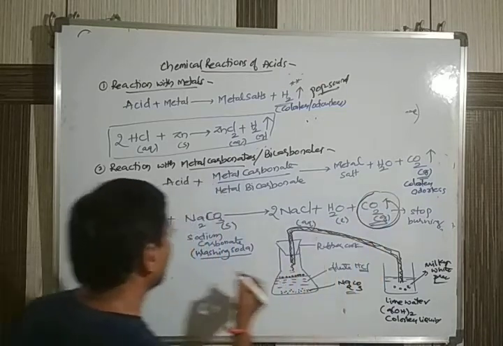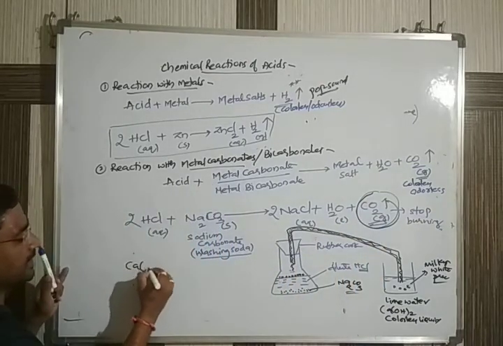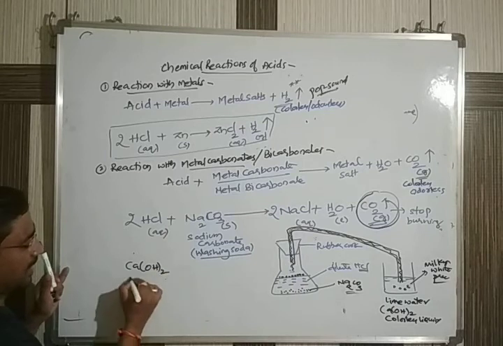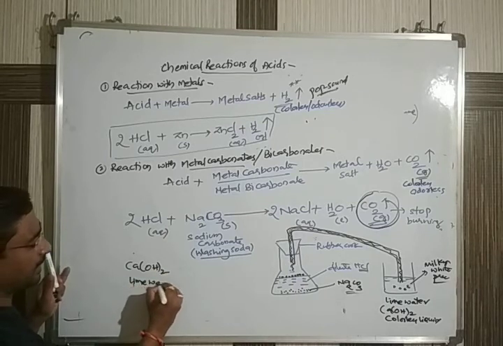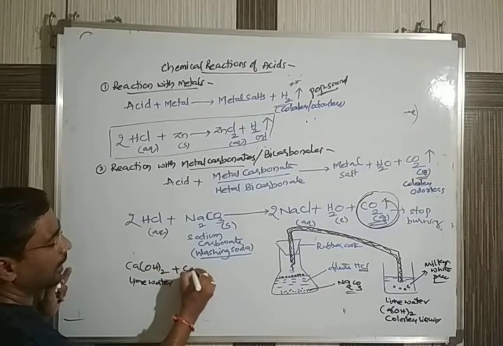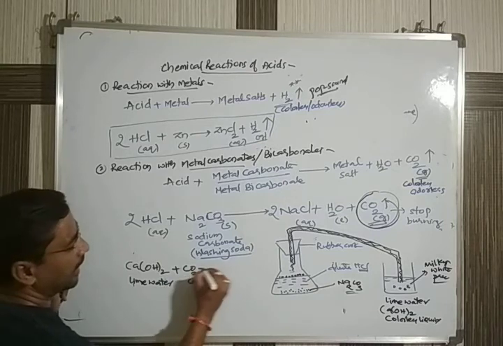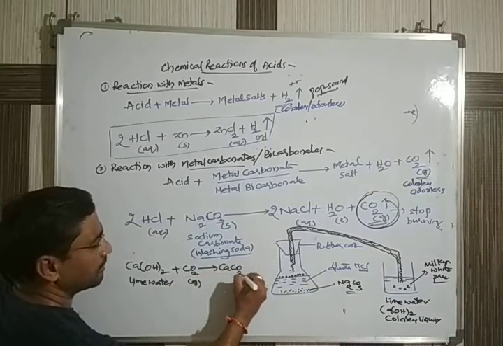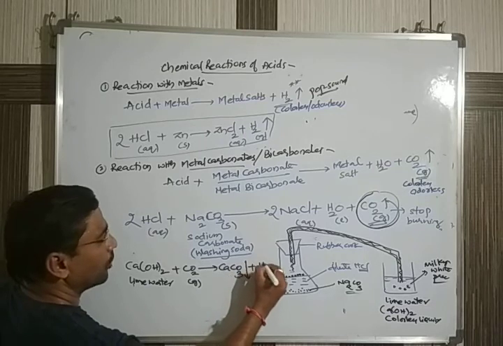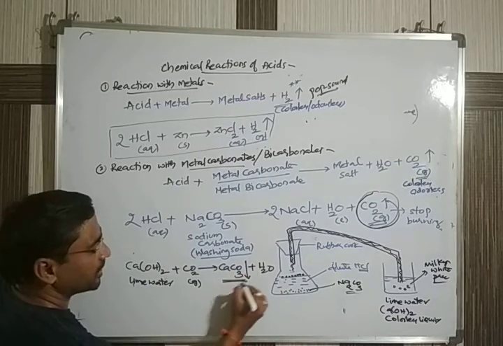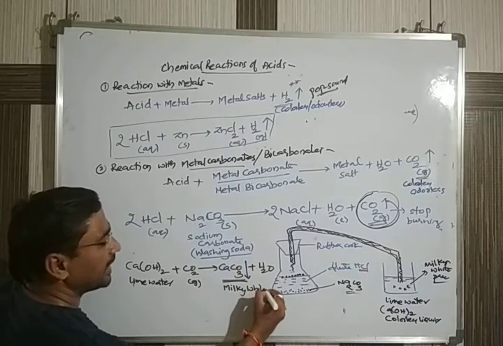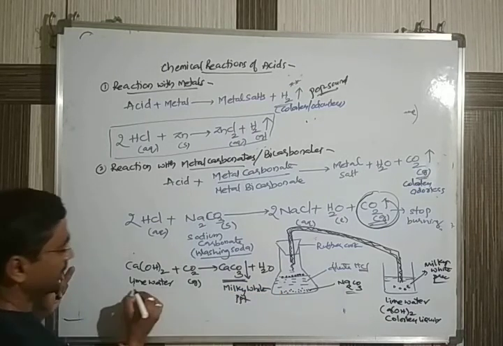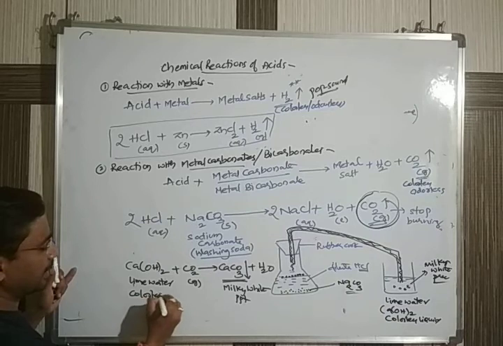The substance we have taken, calcium hydroxide, which is lime water, immediately reacts with carbon dioxide gas and converts into calcium carbonate and water. Due to the formation of calcium carbonate, we get a milky white precipitate, as lime water is basically colorless.